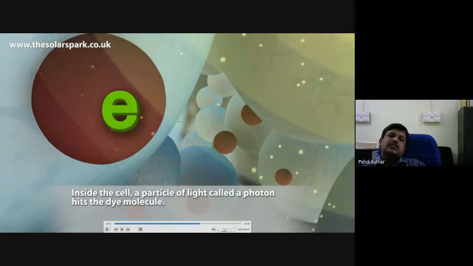Now assume that these white balls are the semiconductor and this red color is the dye molecule. The dye molecule is now in the ground state, and these white ones are the incident photons. The dye molecule absorbs the incident photon and undergoes excitation from the ground state. From the excited state, it donates electrons to the conduction band of titanium dioxide, and then a hole is created in the dye molecule.